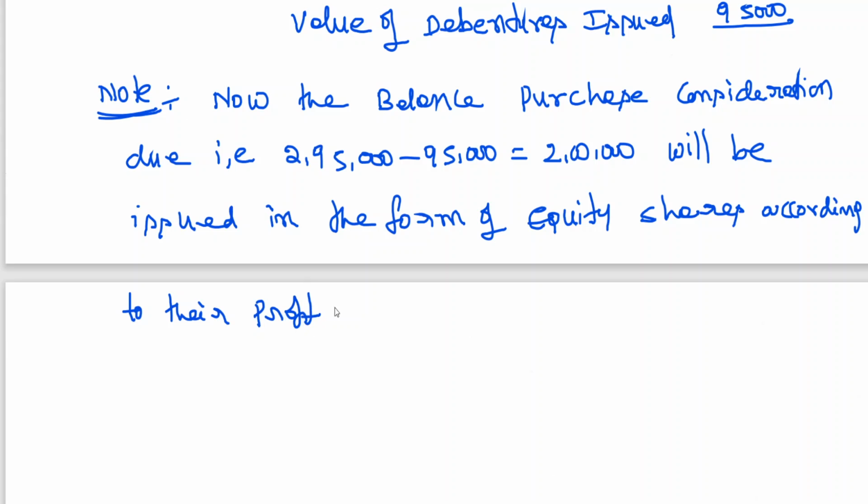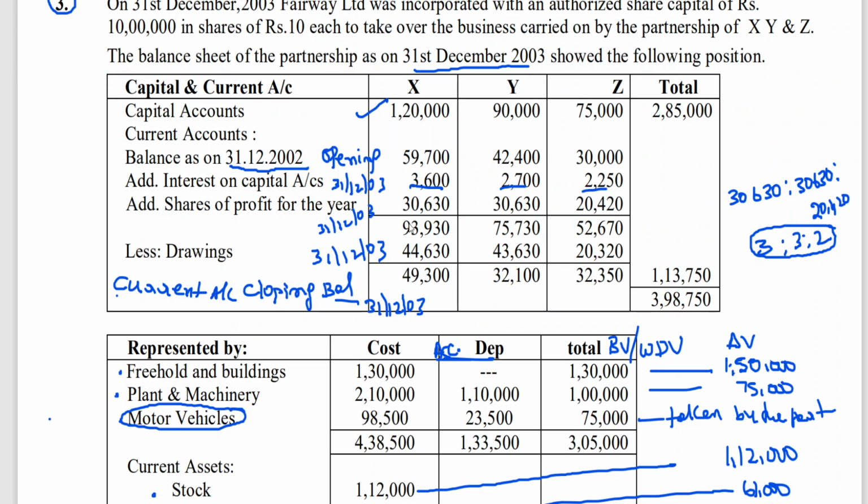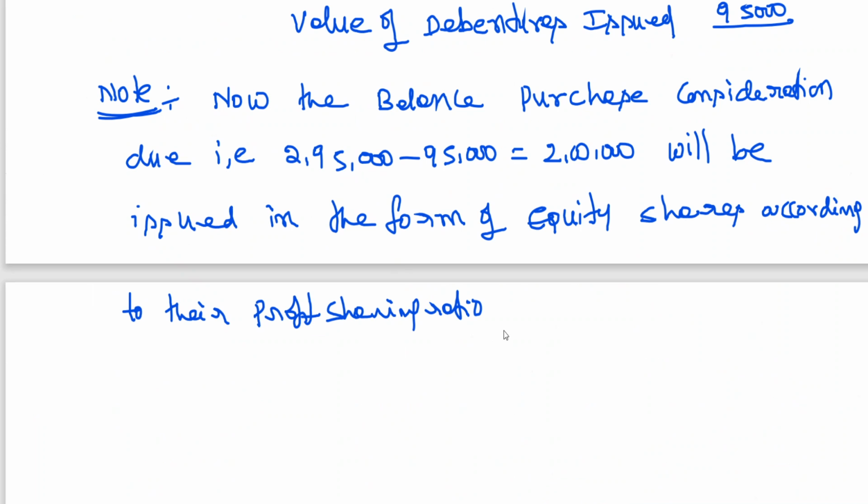profit sharing ratio. Profit sharing ratio is not given, so that is why we are going according to the share of profit. You can see that share of profit 30,630, 20,420, which is nothing but 3:2.